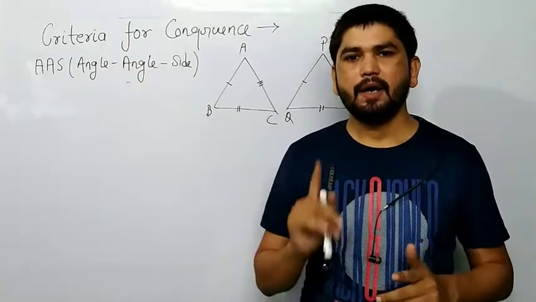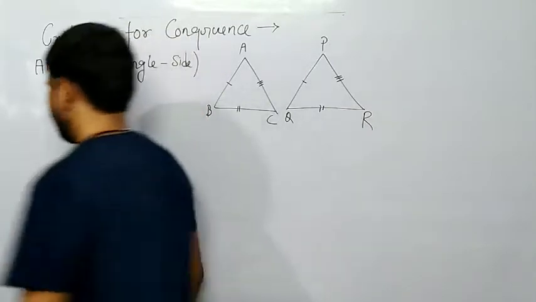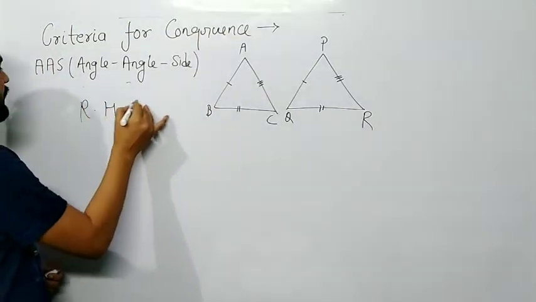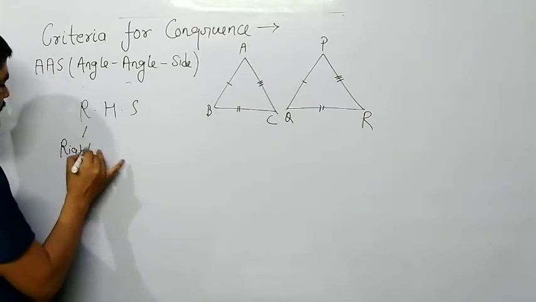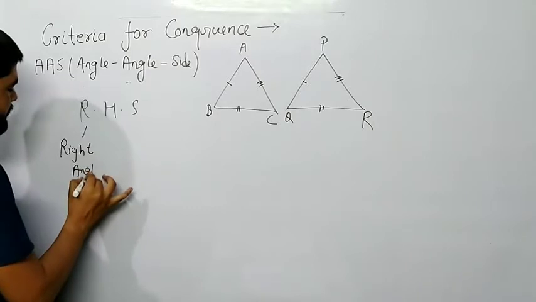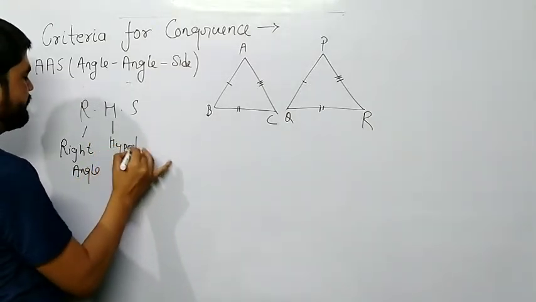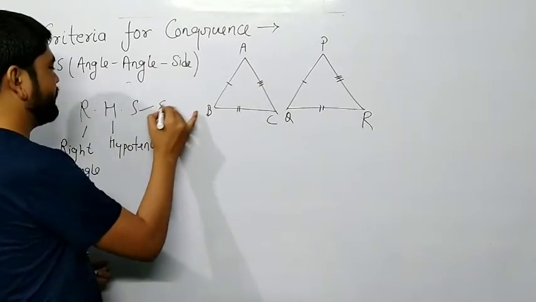And the last one is RHS. R stands for right angle, H stands for hypotenuse, and S stands for side.